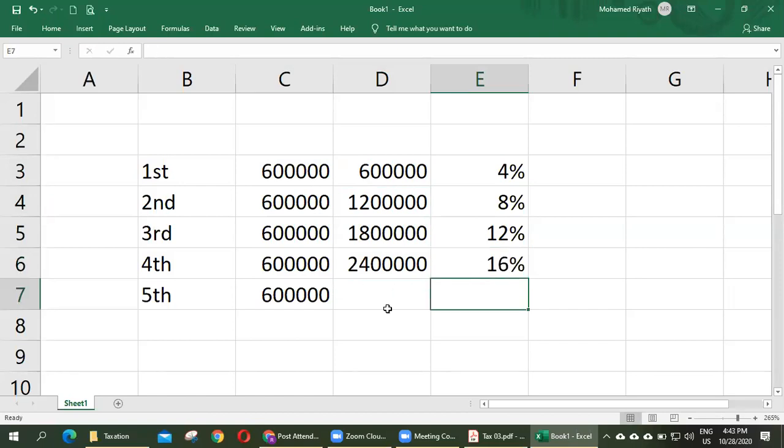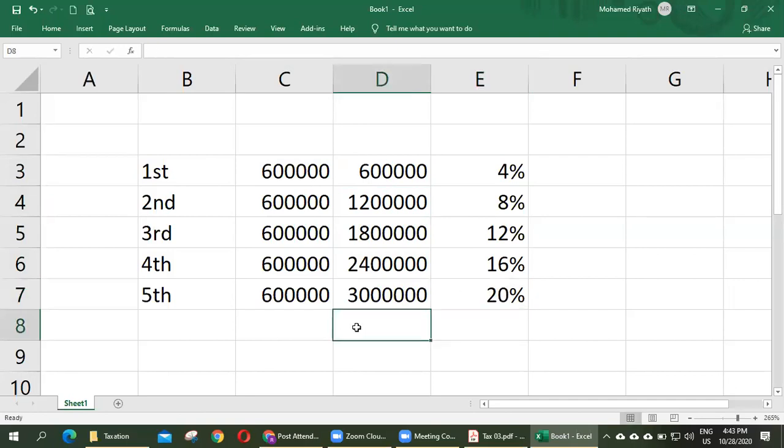And fifth 600,000, 20%. And above this, 24%.